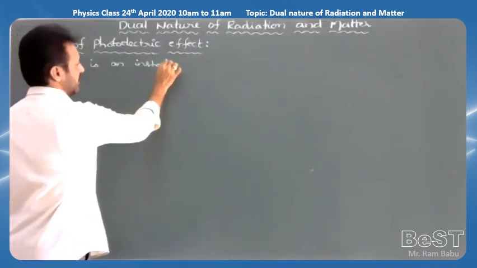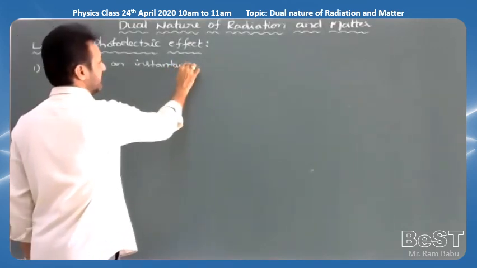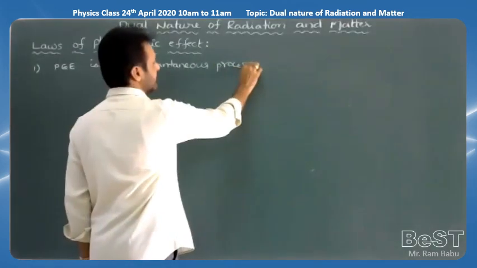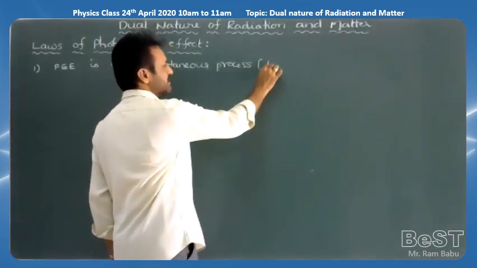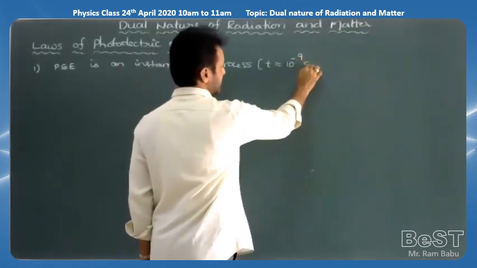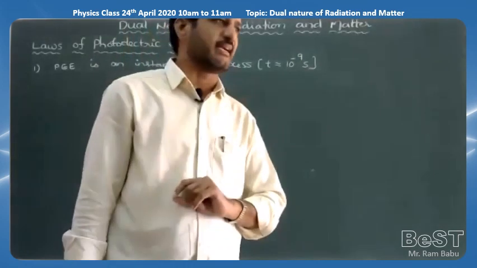That means there is almost no time lag between the incidence of the photons and the emission of electrons. How much time it may take is approximately 10 to the power of minus 9 seconds or less. So that is one law we can write.